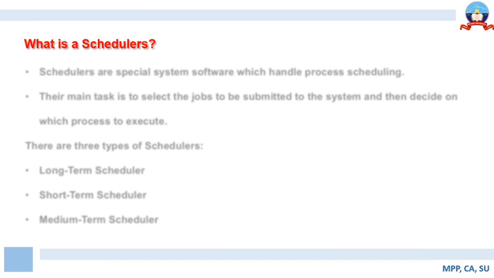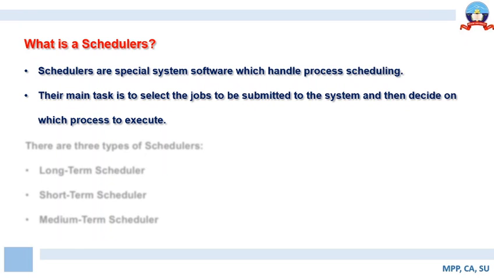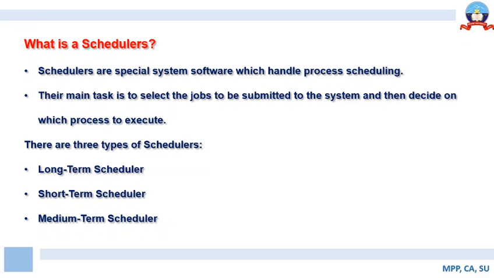Now let us go into more detail about schedulers. As I've said, schedulers are special software programs which handle process scheduling. Their main task is to select the job to be submitted to the system and then decide which process is to be executed. Now categorically there are three types of schedulers, which are long-term, short-term, and medium-term schedulers.